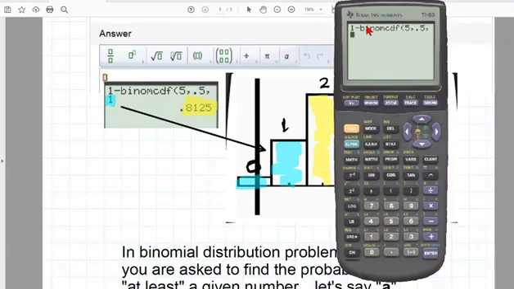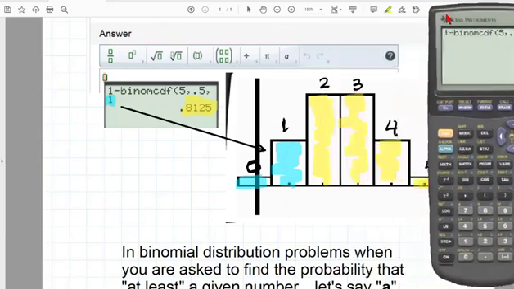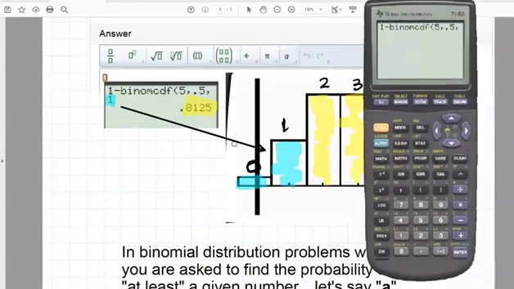And now, because we're going to be subtracting off everything up to this number, it's not going to be the number 2, because that would leave us with 3 or 4 or 5. We want to be left with 2, so we subtract off everything up to and including 1. So we type in 1, and we can close the parentheses or not, it doesn't matter.